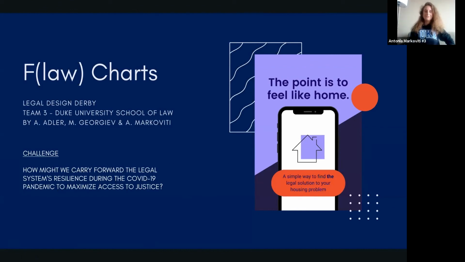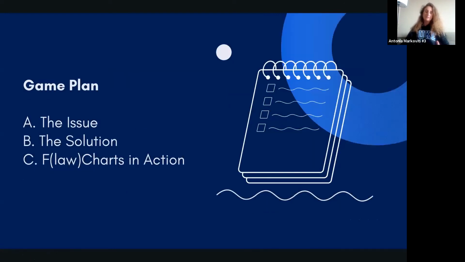Great. We would like to welcome you to the concept and tool of flowcharts. As you can see on the screen, the point is to feel at home. We decided to return to the roots and begin touching the housing issue when it comes to access. When it comes to the game plan of this presentation, we're going to touch the issue, the solution, and give you a concrete flowchart example in action.